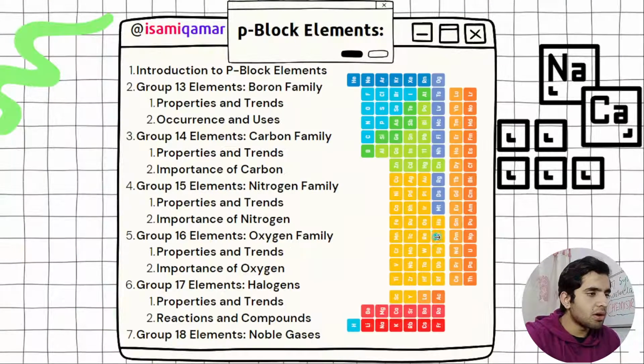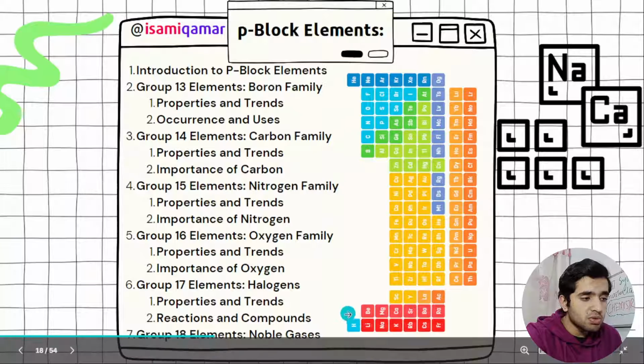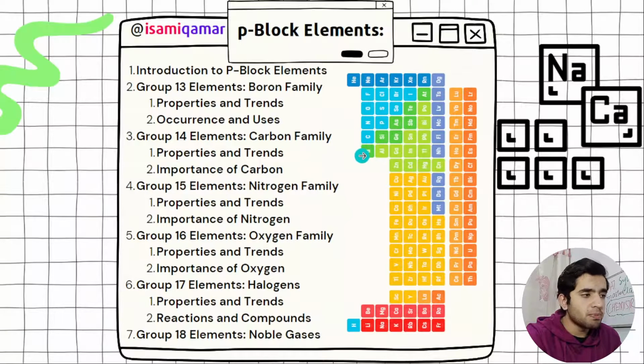And then we have got p block elements. What you need to remember in p block elements: first of all we need to know what is p block element. So from here this was the s block element, and from here to here this is p block. From group 13 to 18 this is our p block element.